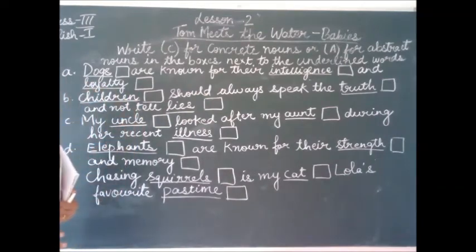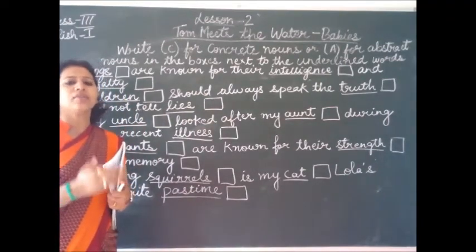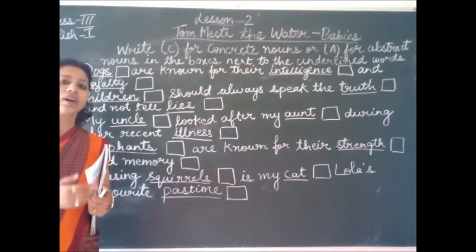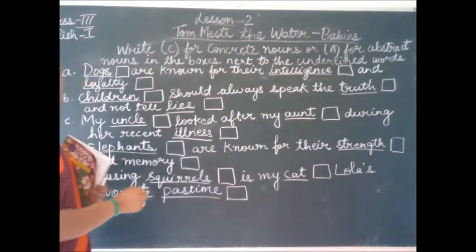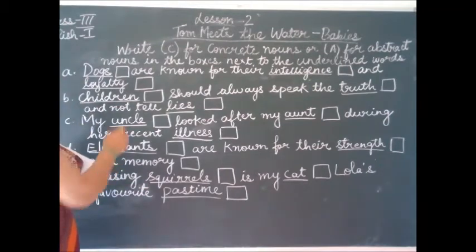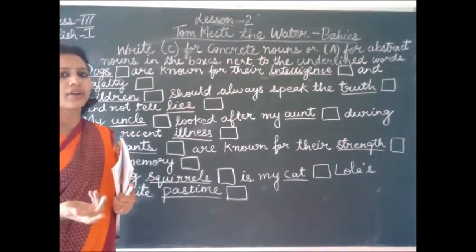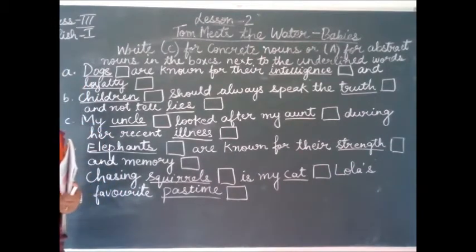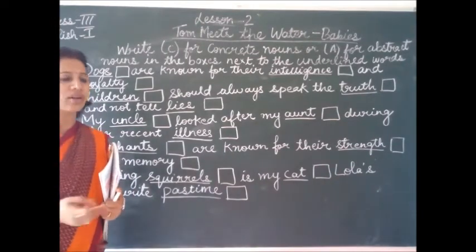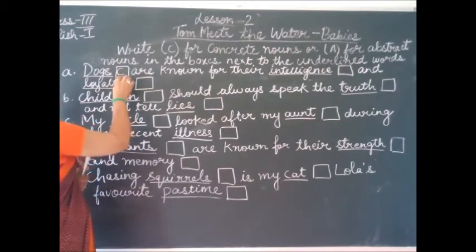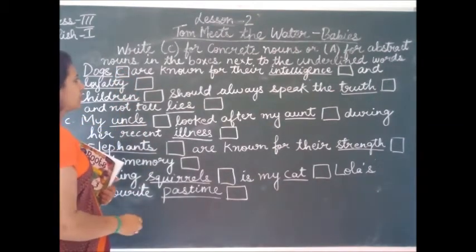You have to see whether they are the names of abstract nouns or concrete nouns. So dogs. What is dogs, an abstract noun or a concrete noun? We can see a dog, we can touch a dog. So this is your concrete noun. Just write C inside the box.